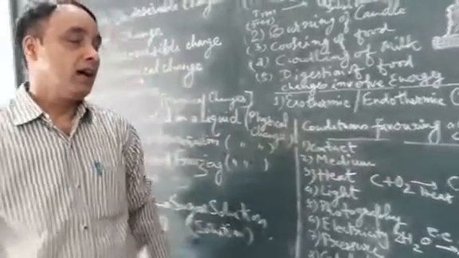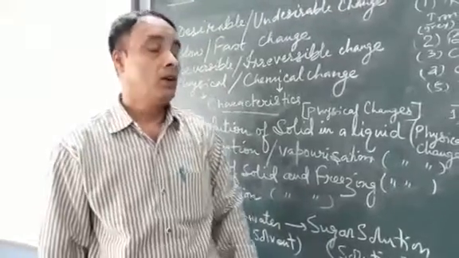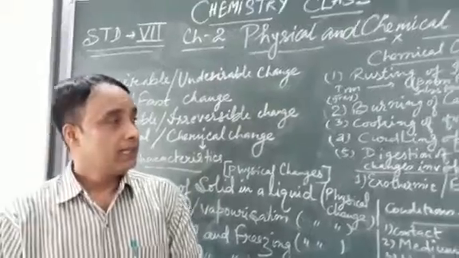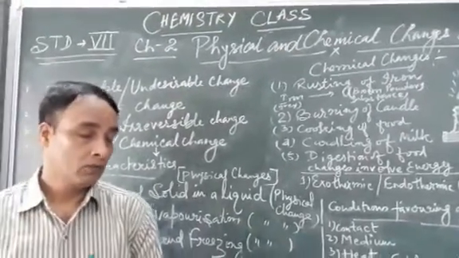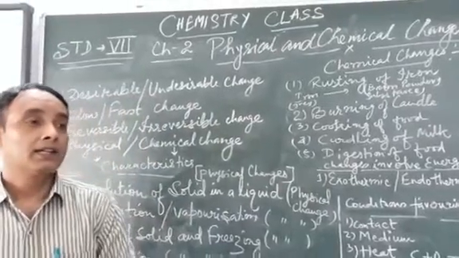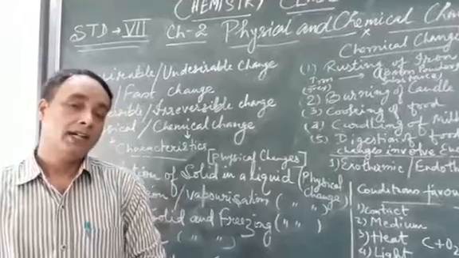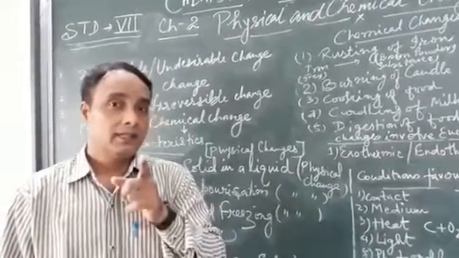So children, I hope you have understood this chapter, physical and chemical changes, well. Find out some more examples given in your book and write all those important examples that you can find from nature by yourself. So till then, take care children.